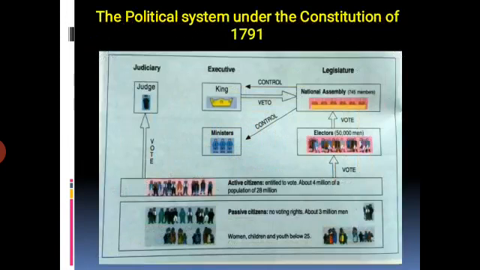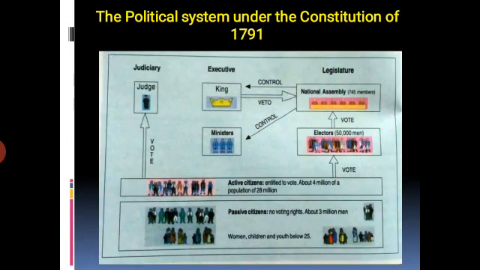Students, in the given picture you are seeing at the bottom passive citizens and active citizens. Students, what do you mean by active citizens? Listen, those who paid taxes equal to at least 3 days of a labourer's wages were given the status of active citizens. Only they had the power to vote. Okay, they had the right to vote. The remaining men and all women were classed as passive citizens. That means they had no right to vote.